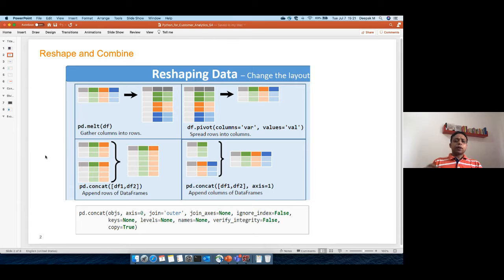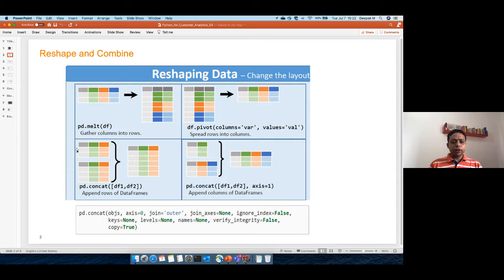All right. So we call it reshaping data. So basically, changing the layout of the data. The graphics that you see on the screen are very, very simple to understand. I won't talk about this first. I would rather talk about the bottom one first.